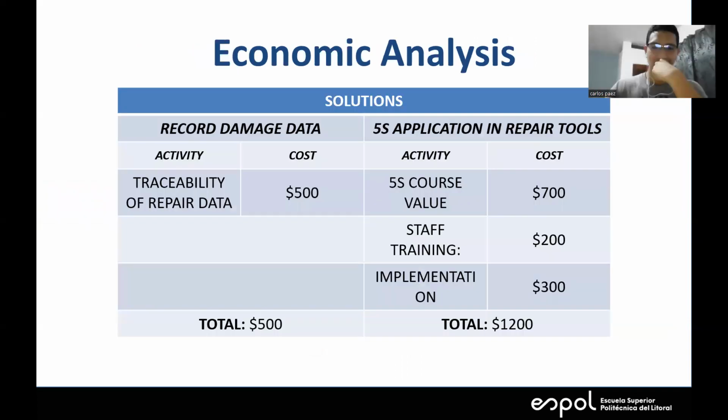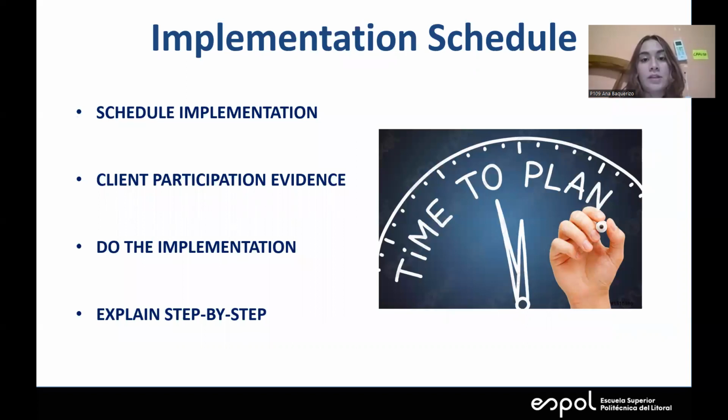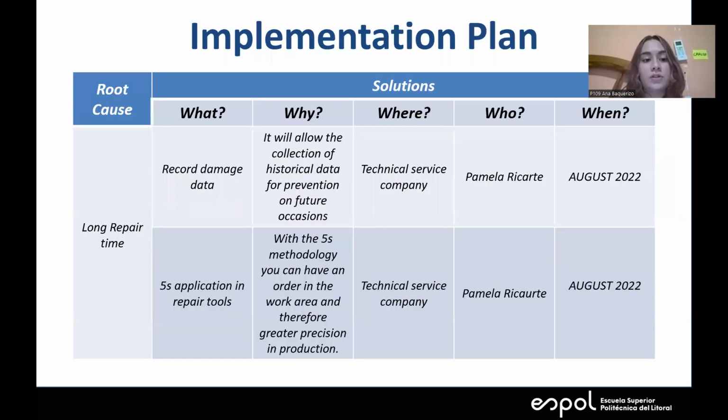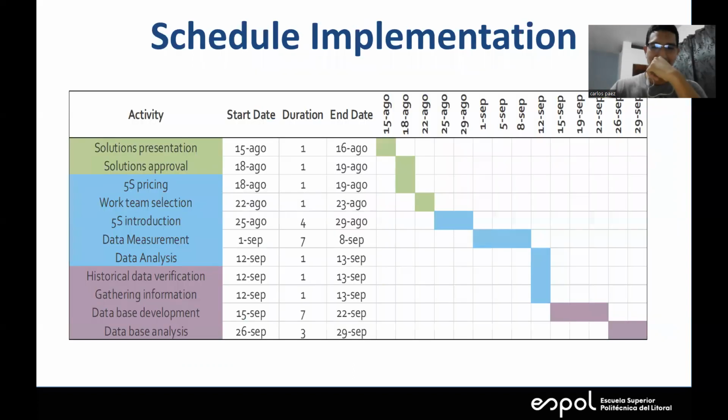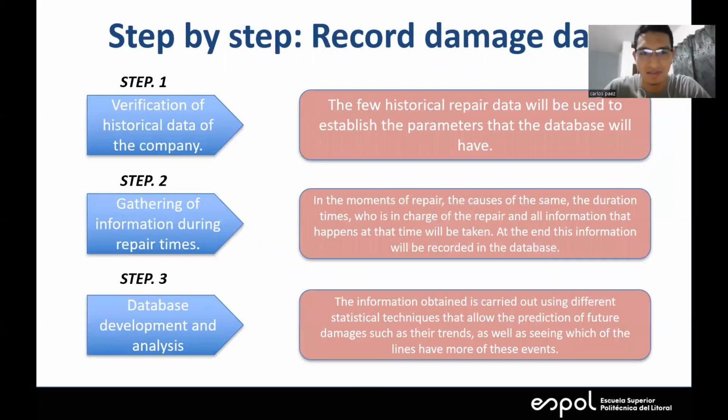Next. In our economic analysis, we have our 2 solutions, record damage data and 5S application in repair tools, with a cost of $500 and $1,200. Next. Our implementation schedule. In the implementation plan, we have our solutions with the 5 Ws. Next. In our schedule implementation, we have a schedule with activities from the 15th of August to the 29th of September.